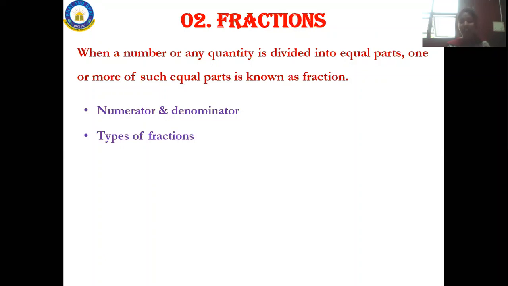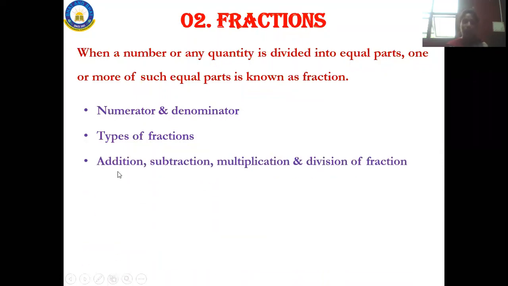And next is types of fractions. What are the types of fractions you have? Improper fractions, proper fractions, mixed fractions. So these are all the types of fractions you have. If you get problems based on these types of fractions, how are you going to solve them? I'll teach you that trick when I'm doing the problems.